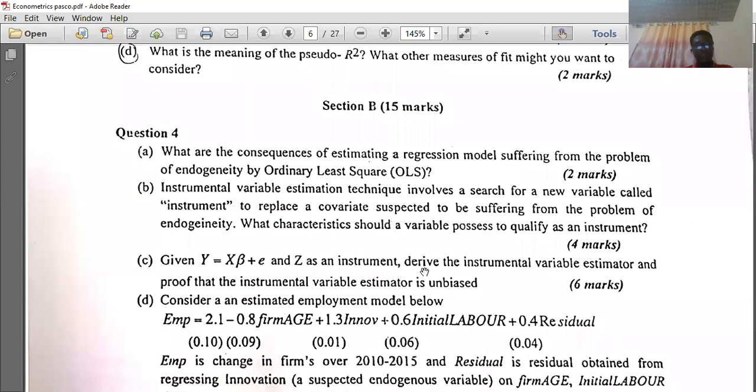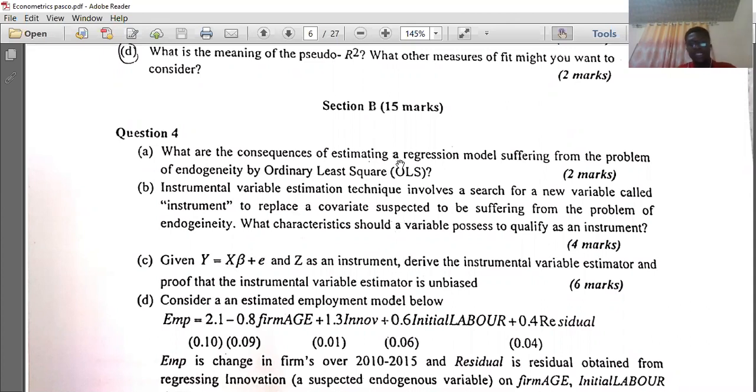Okay, so that's that for our first question. We concentrated on A, B, and C. We've known the consequences of a regression model suffering from the problem of endogeneity: it leads to a biased estimator and an inconsistent estimator.